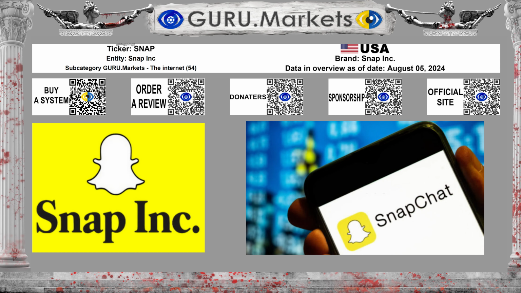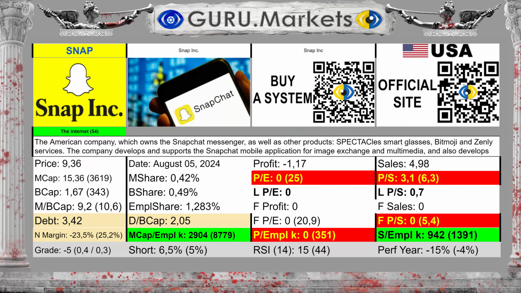Now we will analyze the main indicators of the corporation Snap Inc., ticker SNAP. This review was made using data as of August 5, 2024. By GURU.Markets classification, the company Snap Inc. belongs to the subcategory The Internet, where 54 companies take part in the assessment, which is very representative. We start with general information about the company.